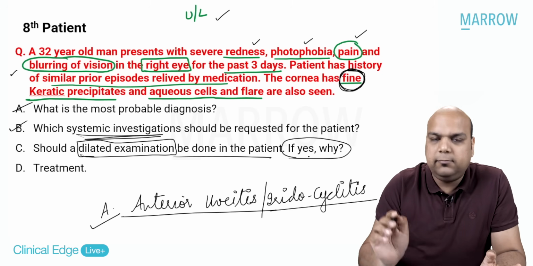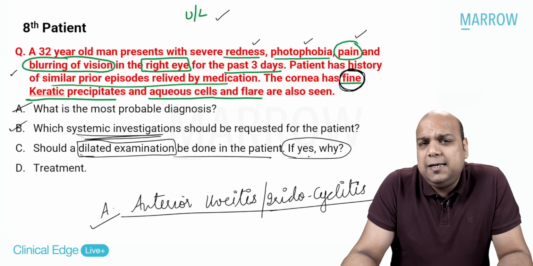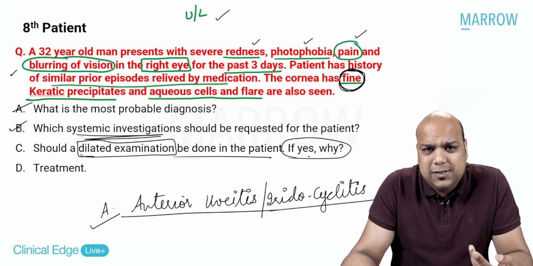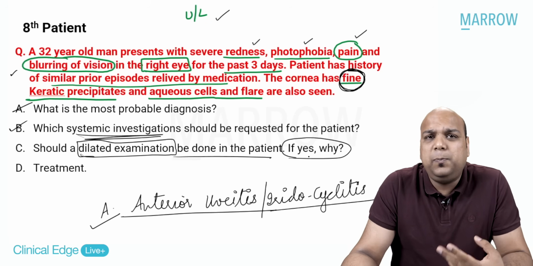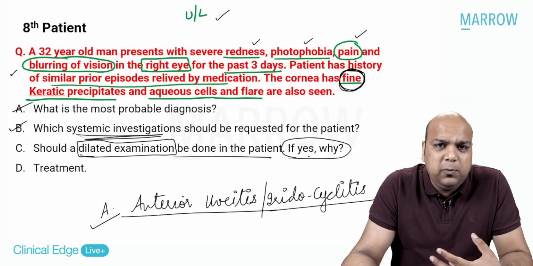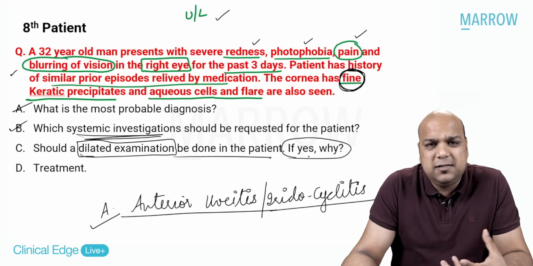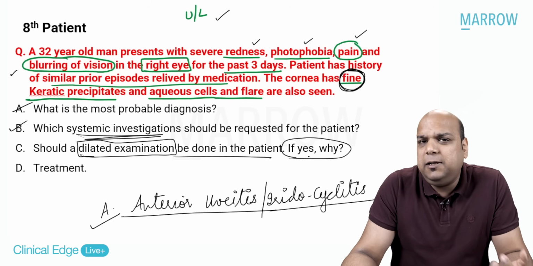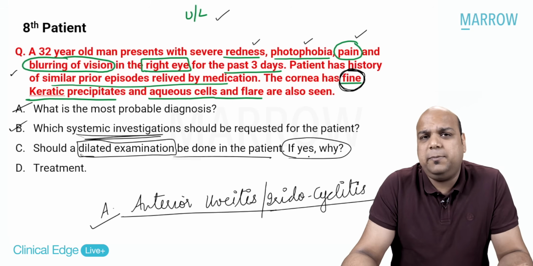If yes, why? So it is a case of anterior uveitis. Anterior uveitis presents with keratic precipitates, aqueous cell, aqueous flare. Then it can present with pupillary changes like festoon pupil. It can present with what else, everybody? Cyclitic membrane stuff. Yes, we know this. But does it warrant dilated fundus examination? Anterior uveitis is not going to go behind the anterior segment of the eye.